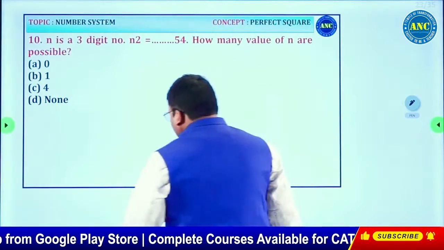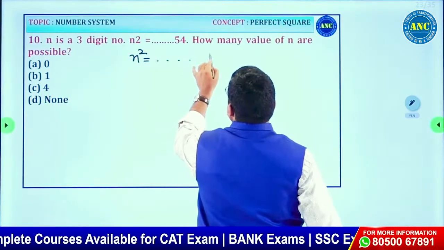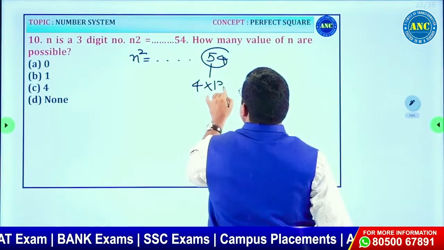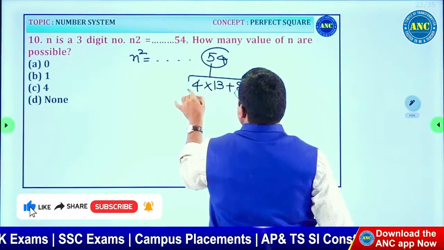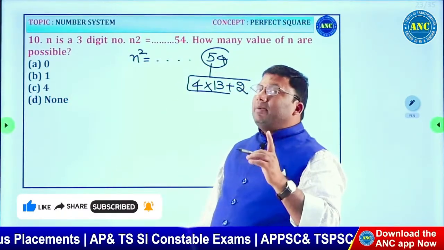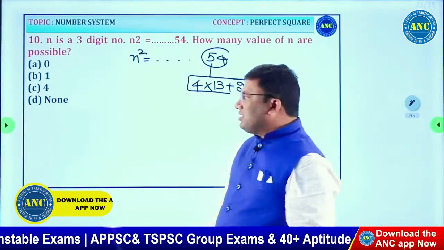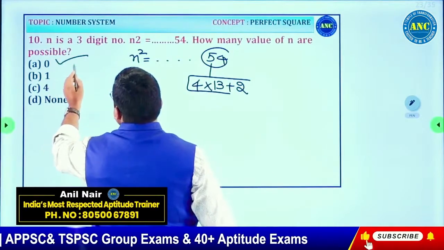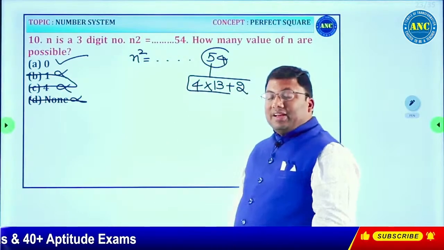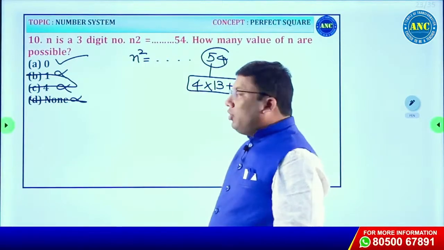These we already did. N square is a perfect square ending with 54. 54 is 4 into 13 plus 2, so it is of the form 4k plus 2. The left hand side is a perfect square, and a perfect square when divided by 4 leaves remainder 0 or 1, but here the remainder is 2. This case is not possible, so no value of n is possible. Any perfect square when divided by 4 has remainder 0 or 1.